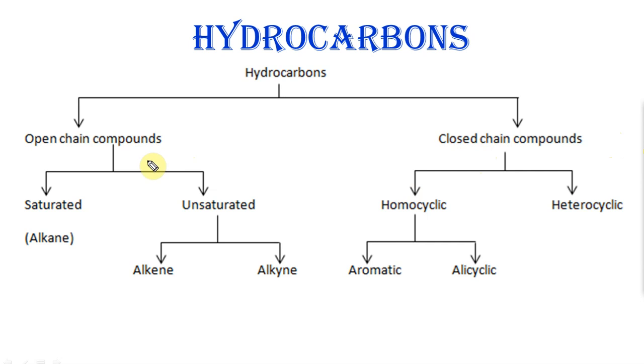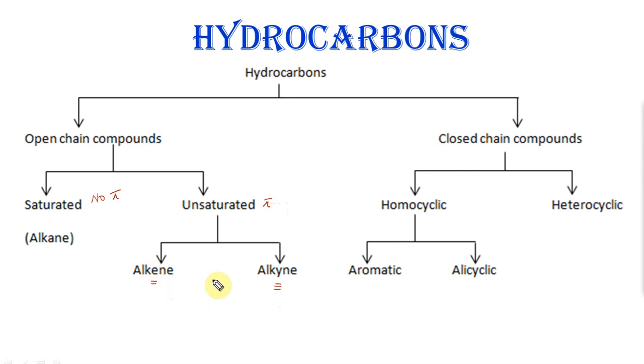Among open chains, you would have seen already saturated compounds, meaning these don't have pi bonds, no pi bonds, whereas unsaturated have at least one pi bond. And when it comes to alkyne, you have a triple bond, two pi bonds. An alkene is double bond.